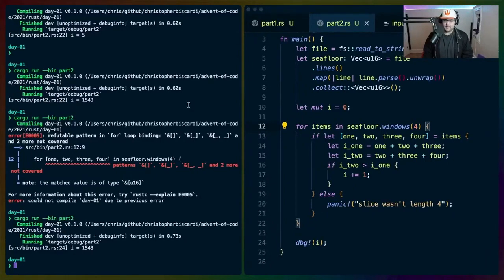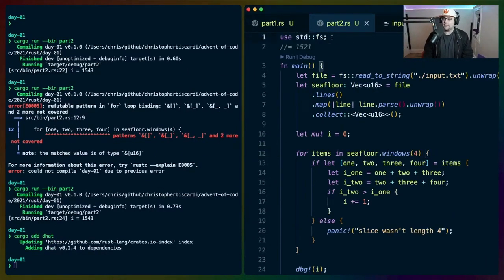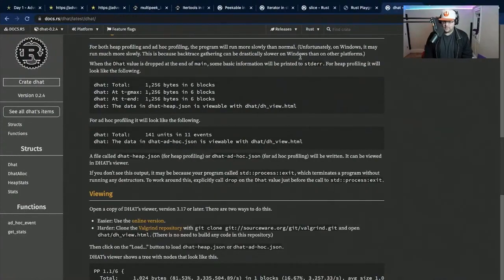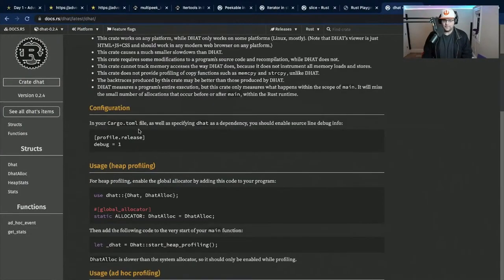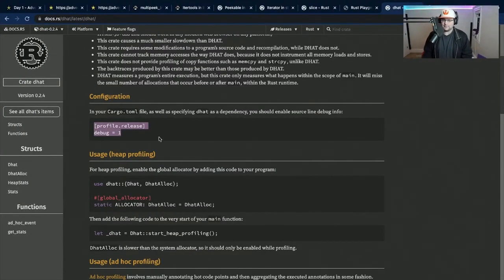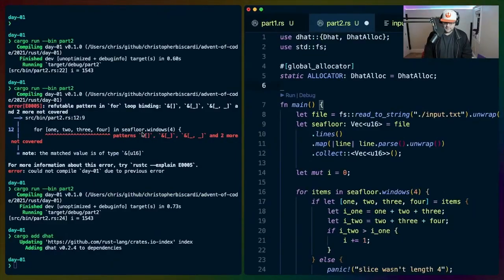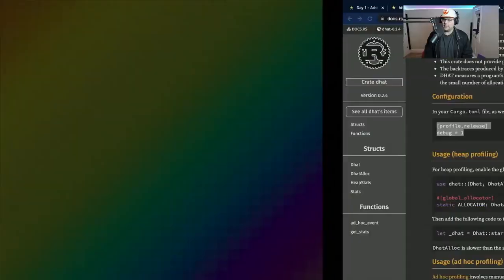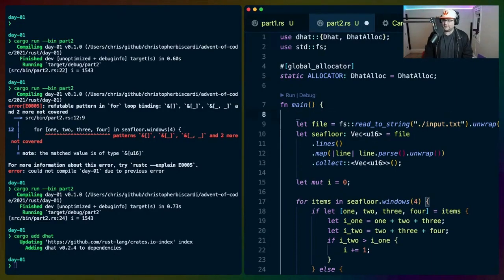Let's do this. Cargo add dhat. I've never used this before. I want to use it on a number of the problems this year and see if I can do a little bit more profiling. I guess we do need to do release, right? So in Cargo.toml, our release profile will be debug 1. And then this needs to stick here.